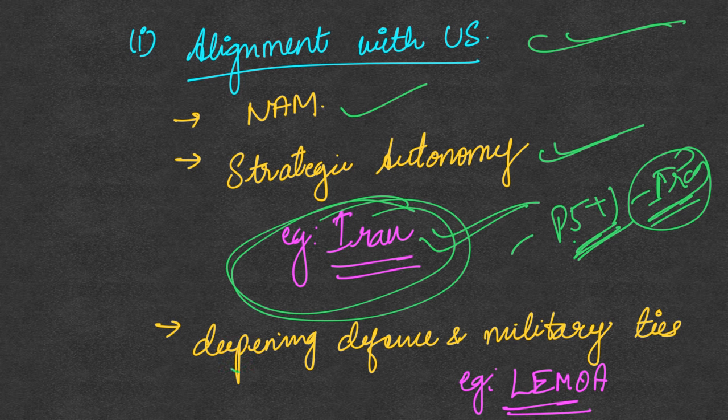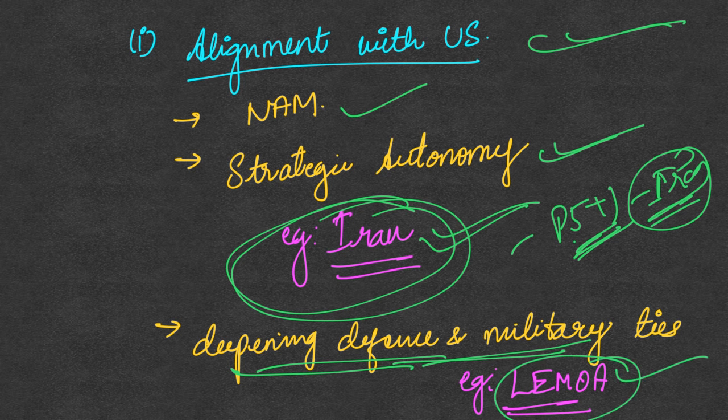Another sphere where this is more clearly seen is that we have deepened our military ties with the United States. One example is that we have signed LEMOA, the Logistics Exchange Memorandum of Agreement, in which both countries get to use each other's ports for non-military purposes. So we have signed these kinds of agreements, which have also deepened our military ties.